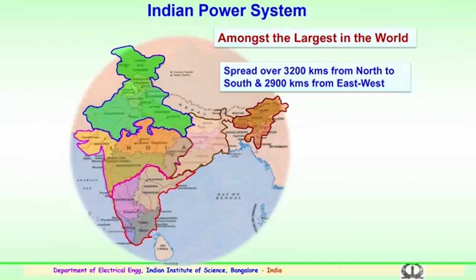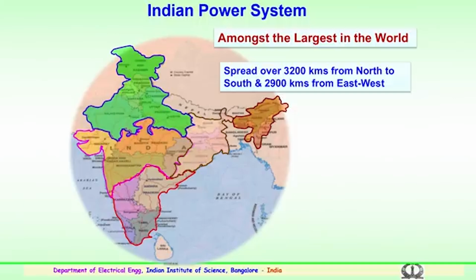So, looking at the Indian power system presently, we are amongst the largest in the world, one among the largest in the world. There are around 6 or 7 countries which have a large power network. So, India also becomes one in the group of the largest operating power system networks.